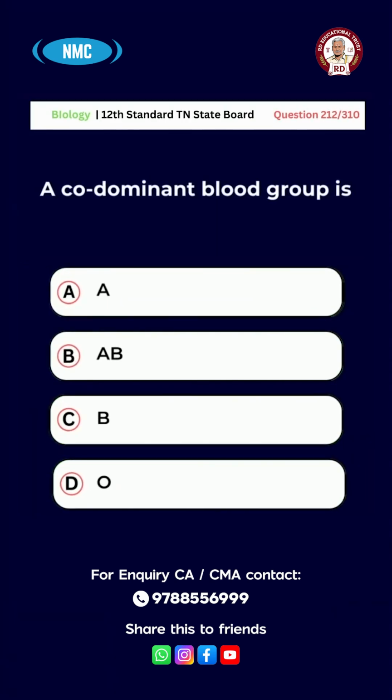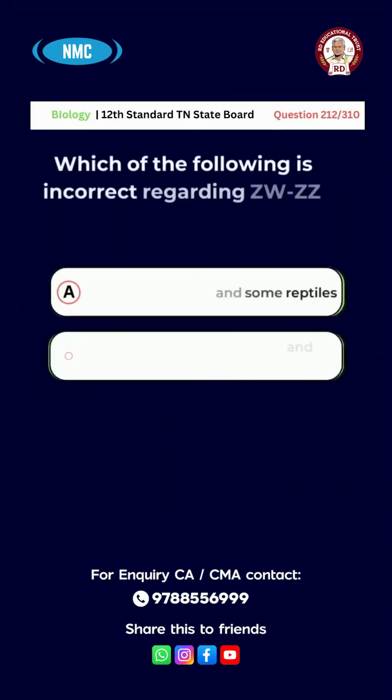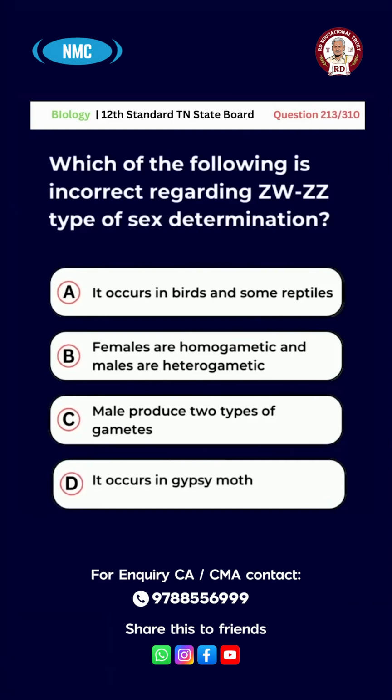Question number 212. A codominant blood group is option A. A, B. AB, C. B, D. O. And the right answer for this question is option B. AB.